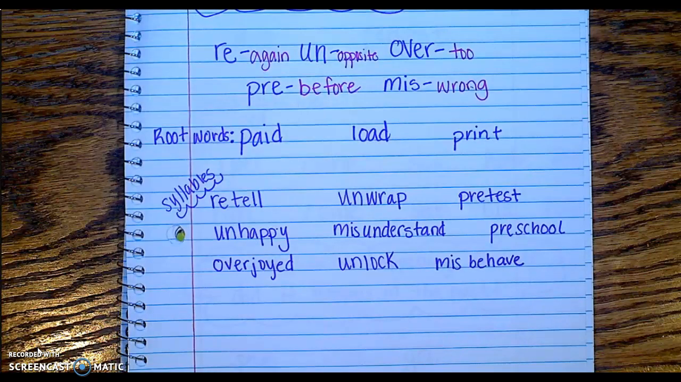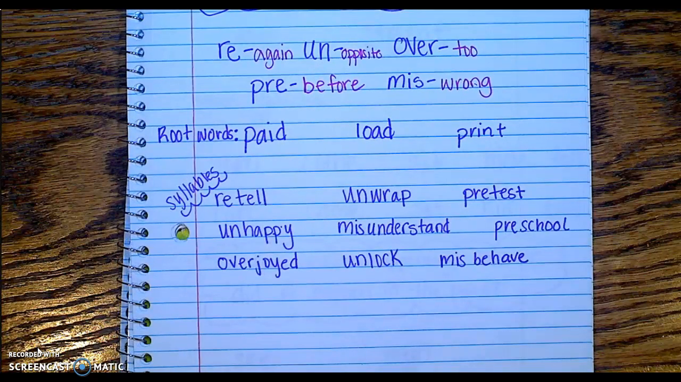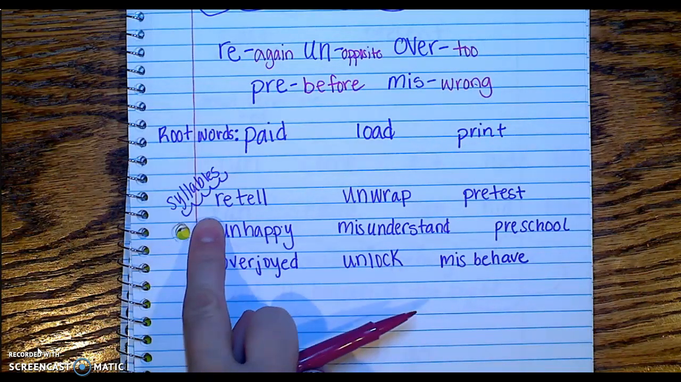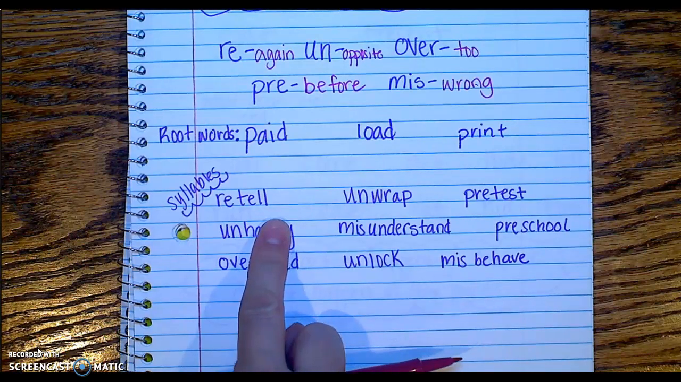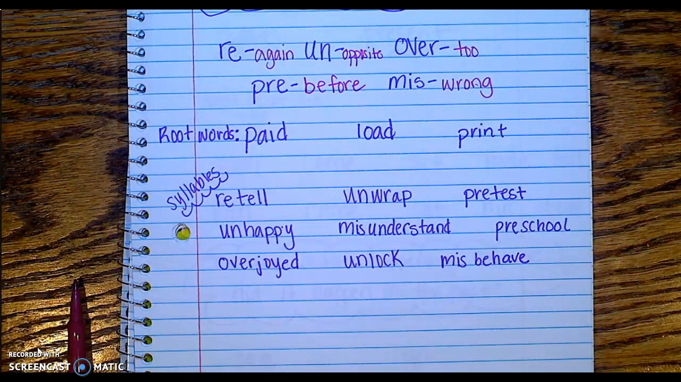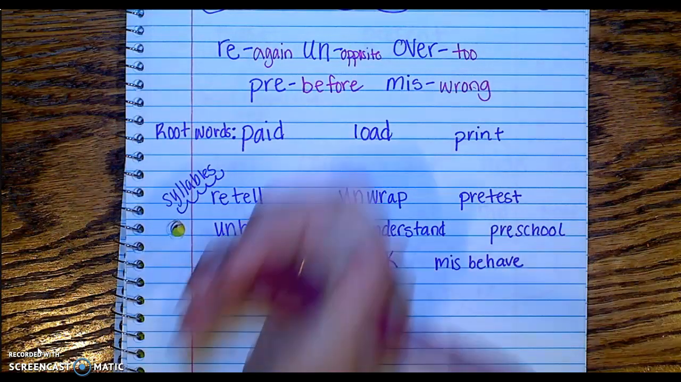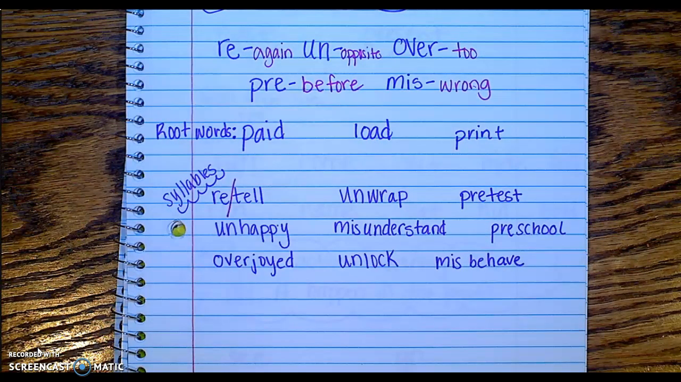This week we are going to be looking at the syllables in words with prefixes. So let's say the word retell. Let's clap it out. Ready? Retell. Where would I put my slash? In between re and tell. How many syllables was that? Retell. 2.